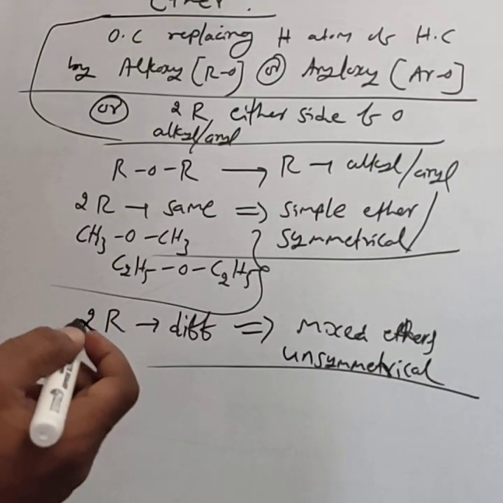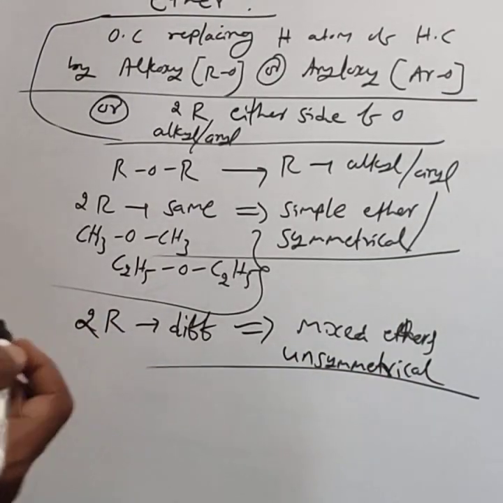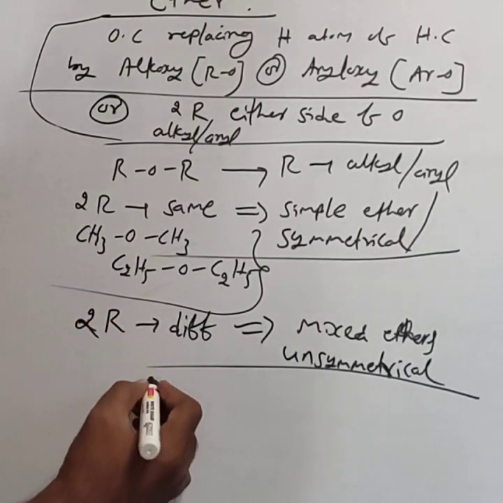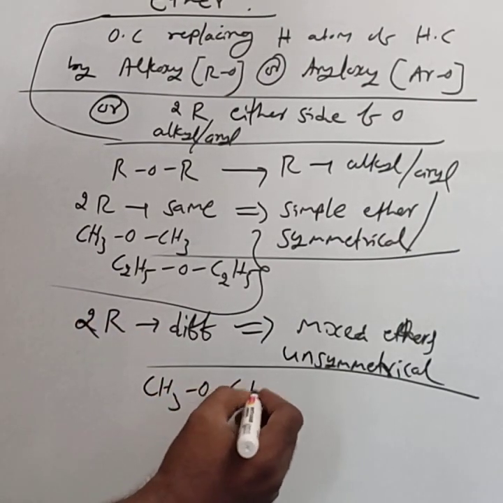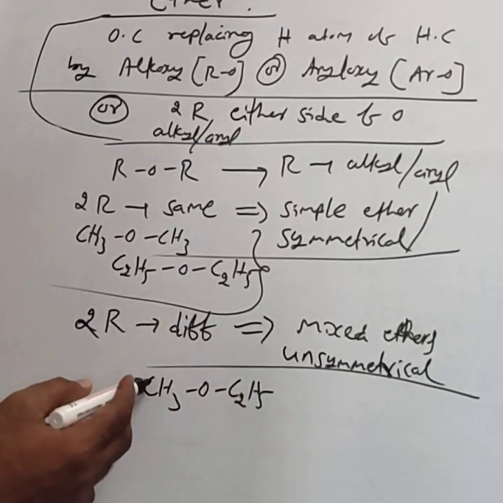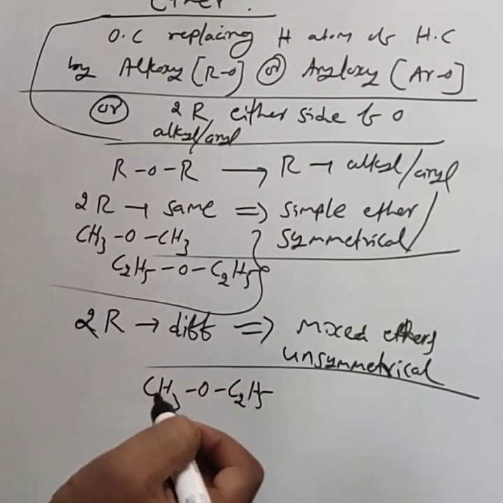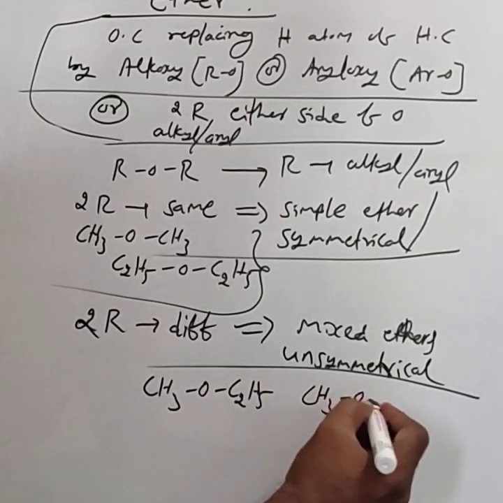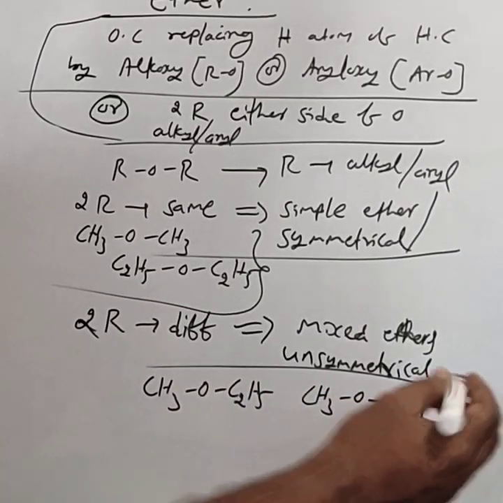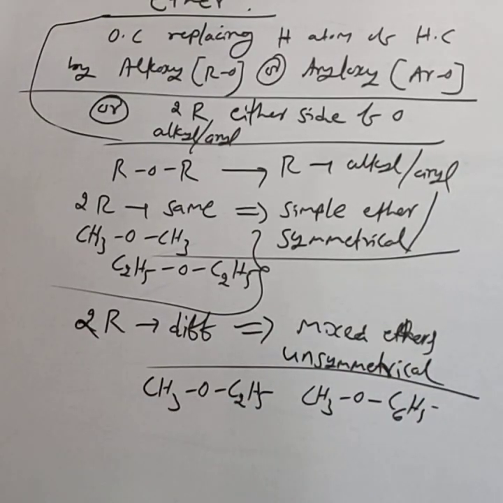For example, you take CH3OC2H5, one R group as CH3, the other R group as C2H5. One more example is CH3OC6H5. This is another example.